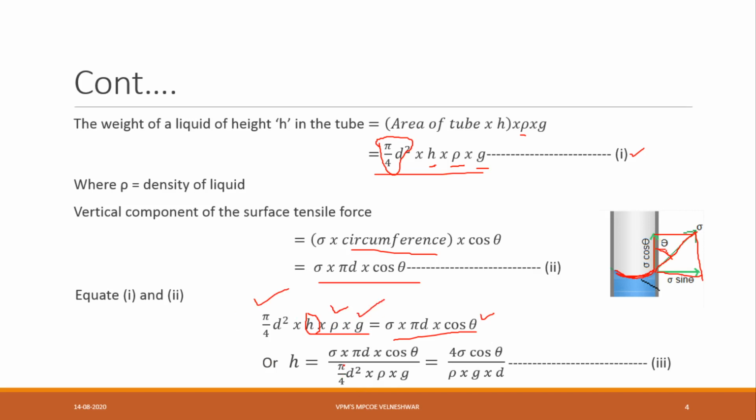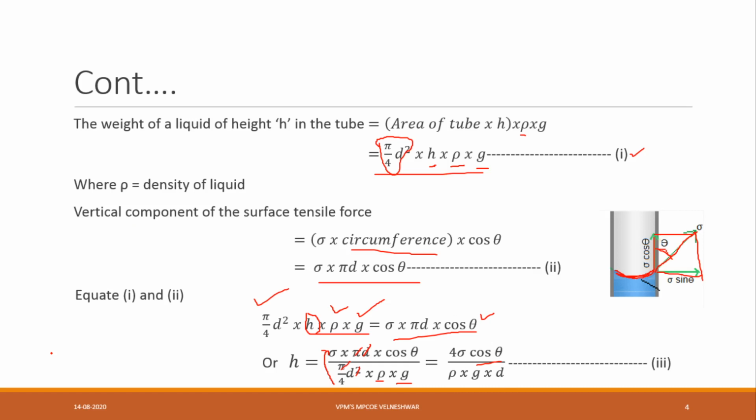Now, pi cancels, the 4 goes to the numerator, and d square with d cancels, leaving one d. So h is equal to 4 sigma cos theta by rho g d.